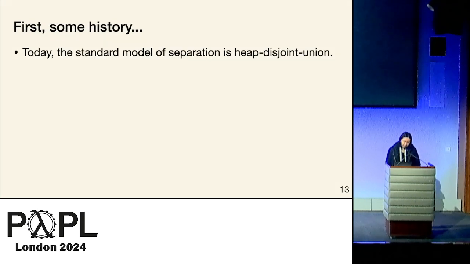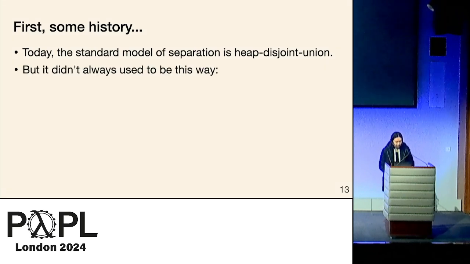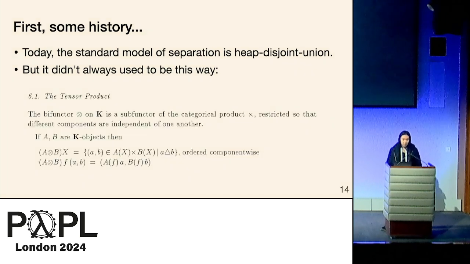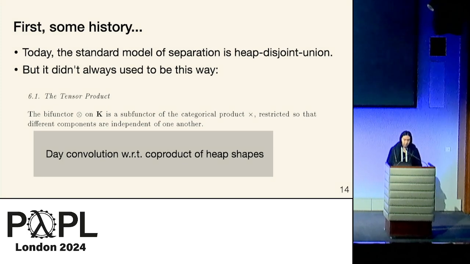So nowadays, in ordinary separation logic, separation is heap disjoint union. But it actually didn't used to be that way. In fact, some of the earliest models of separation logic, actually precursors for separation logic, didn't model separation this way. They modeled it as this construction on functor categories, defined in terms of this thing called day convolution with respect to a coproduct on a category of store shapes. And this whole construction kind of lives in a whole category of functors,